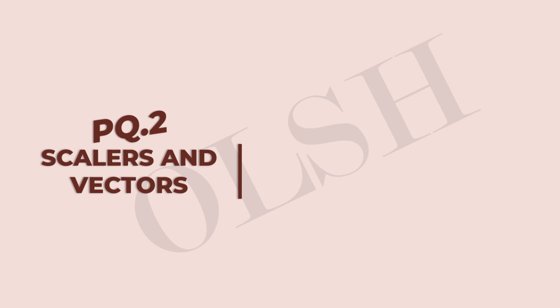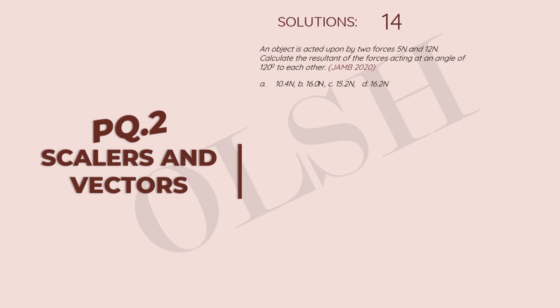An object is acted upon by two forces, 5 newtons and 12 newtons. Calculate the resultant of the forces acting at an angle of 120 degrees to each other. This is from JAM 2020. So this is a depiction of the question. We have two forces, 5 newtons and 12 newtons, acting at an angle of 120 degrees to each other.